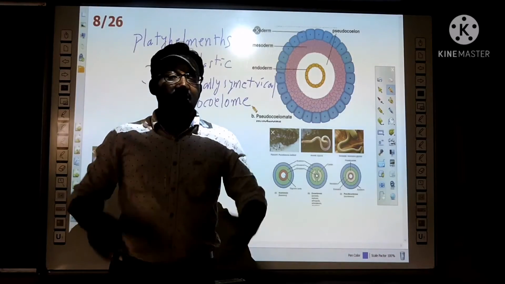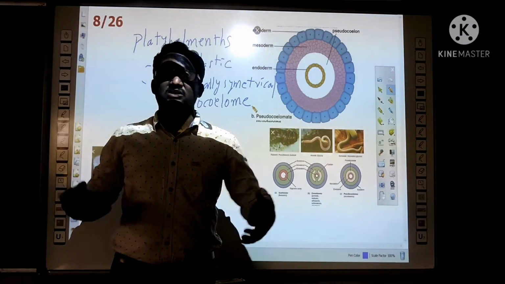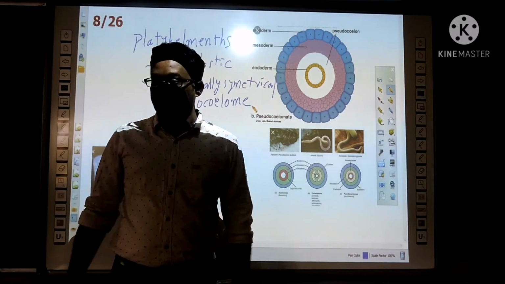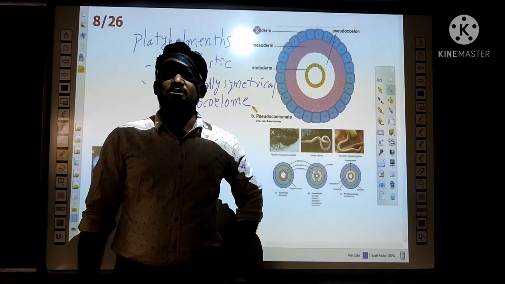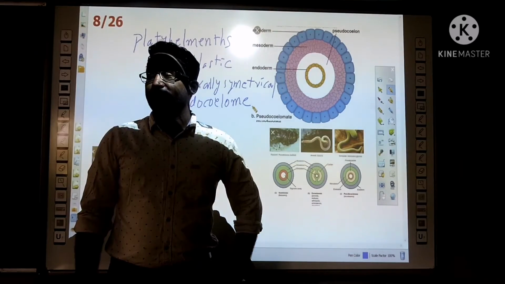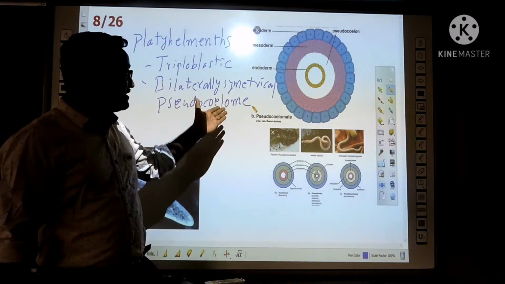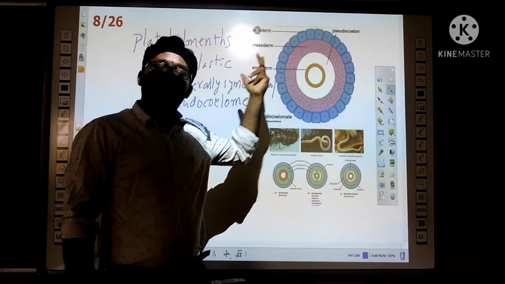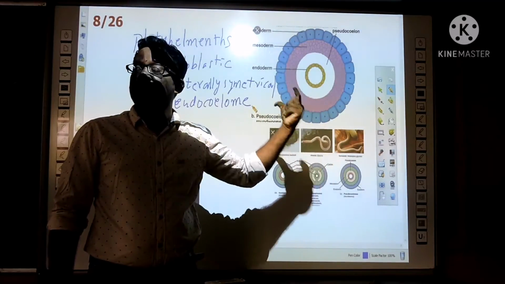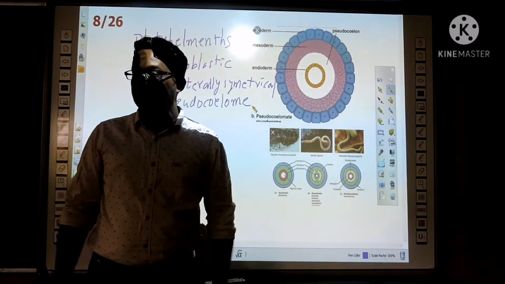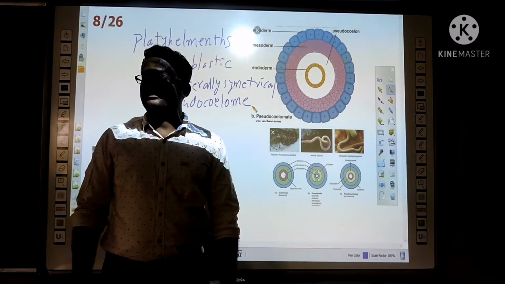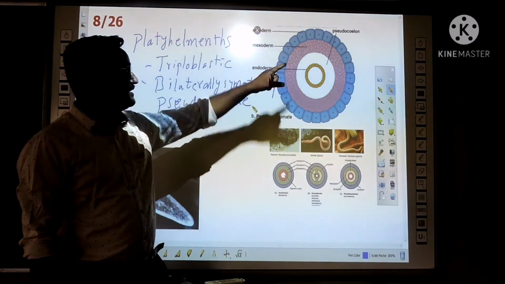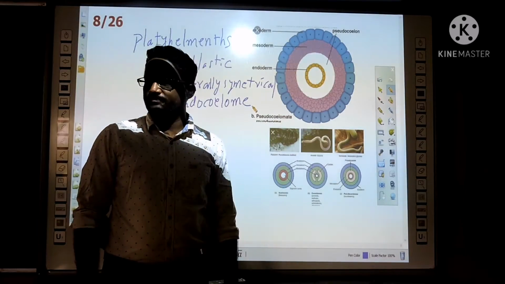Usually all the organs and tissues in our body are formed from this coelom only. They are formed from the ectoderm, endoderm and mesoderm layers. So since the coelom is a pseudocoelom, the tissues formed in these organisms are not true tissues, and not true organs either. But tissue formation you can see in this Platyhelminthes group.